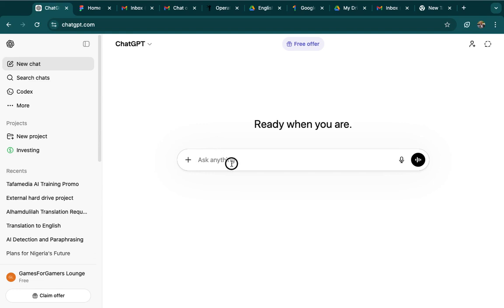So this is what you do. You just come to your ChatGPT and tell ChatGPT to write a code. Either you can come here, you can come to this Codex. Can you see Codex here? That means you want to write a code. When you click on Codex, it will take you to the coding. It's loading now. Codex is where you can write code.